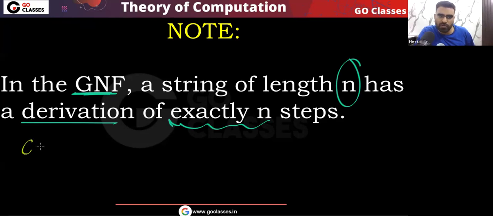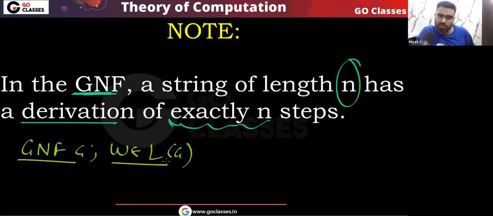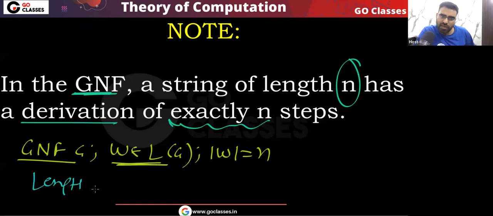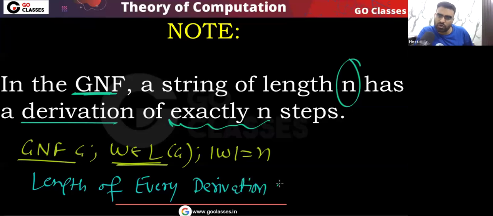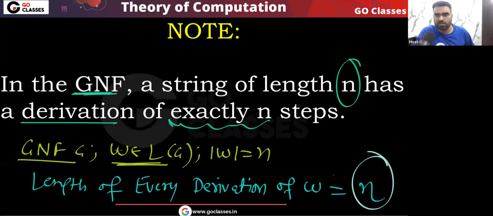So a very simple point. If you have a Greibach normal form GNF, and you take any string W which belongs to L of G, where the length of W is equal to n, then remember the length of every derivation of W will be n. That will be exactly n, not more than n, not less than n. Whatever derivation you take, the length will be n.